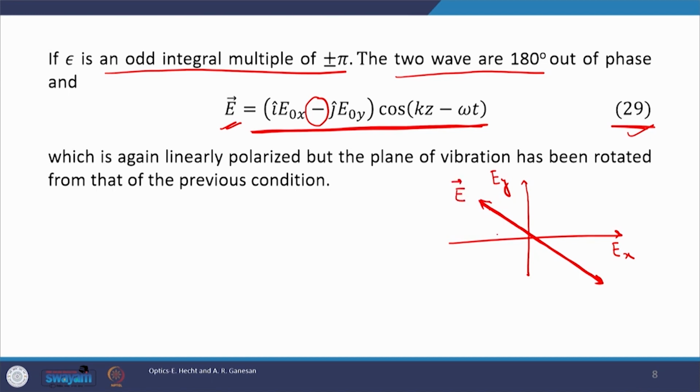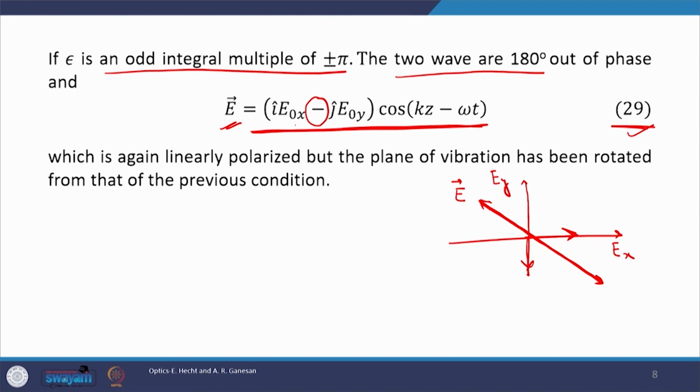Why? Because the y component is in the opposite direction; x is pointing here at a particular instant, y is here. The resultant therefore would again be linearly polarized, but the plane of vibration has now been rotated from that of the previous condition. The resultant is again linearly polarized light, but there is a rotation of the plane of vibration.